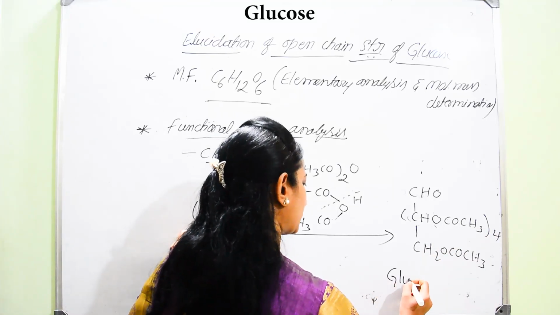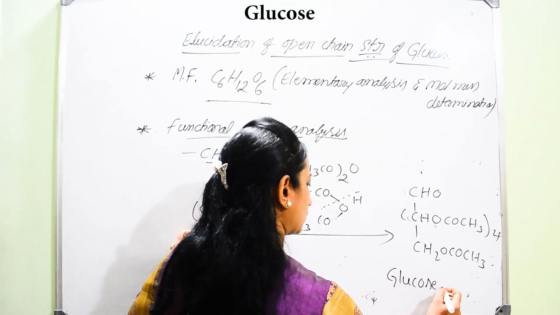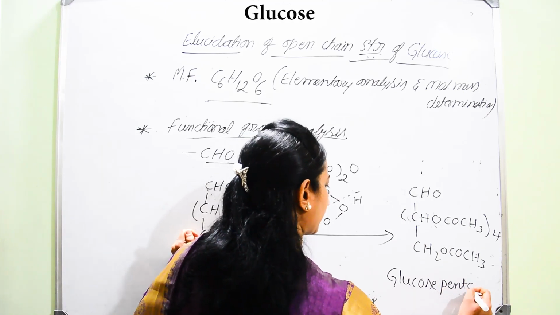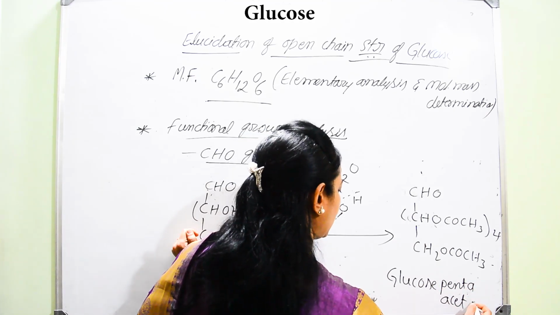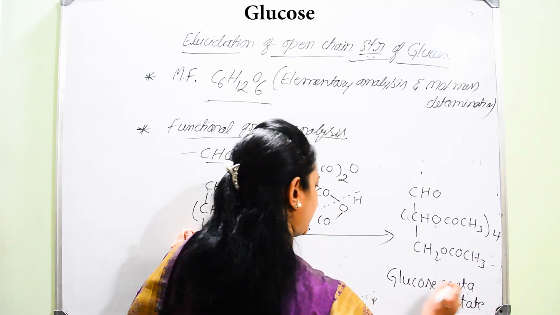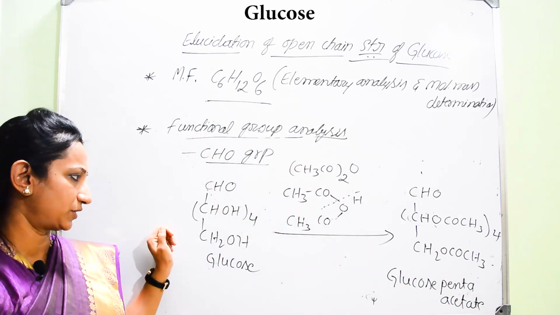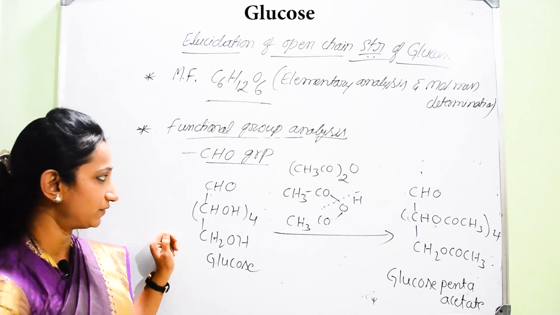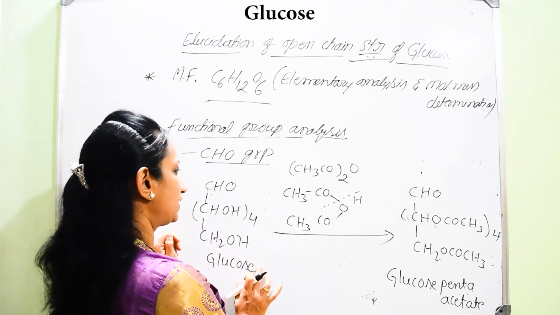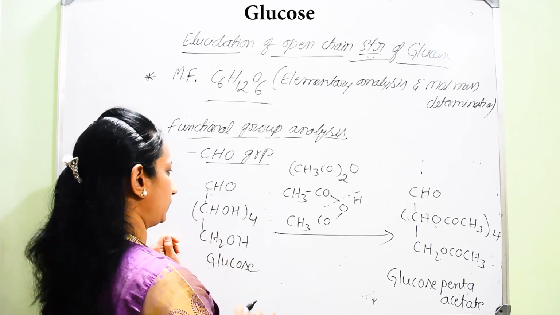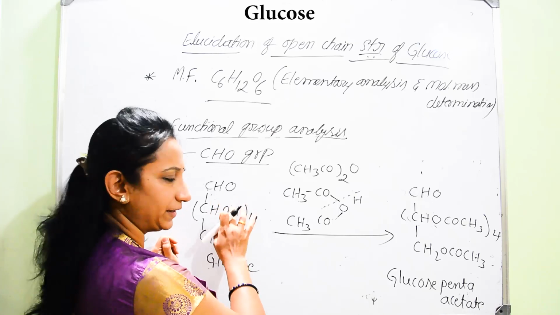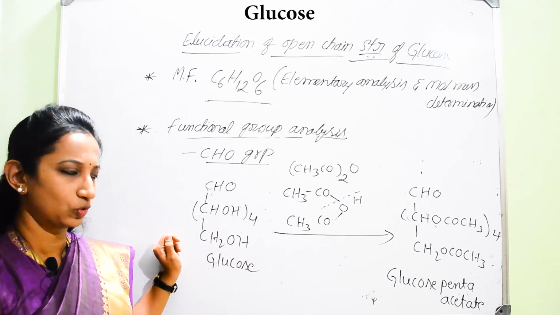Hence the name for this product is glucose pentaacetate. With the help of this reaction, he was able to confirm the presence of the terminal aldehyde group in glucose.